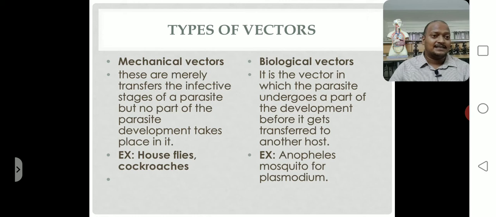In biological vectors, they carry the pathogens and some of the life cycle process is exhibited. The Anopheles mosquito is the primary host for Plasmodium, where some sexual reproductive stages are exhibited. So it is a biological vector and primary host in the malaria life cycle. Hope you understood this.